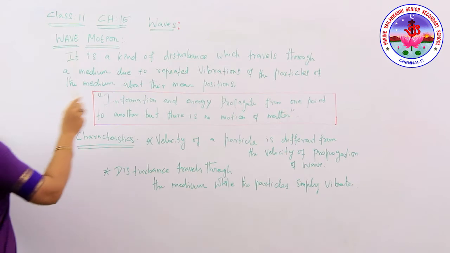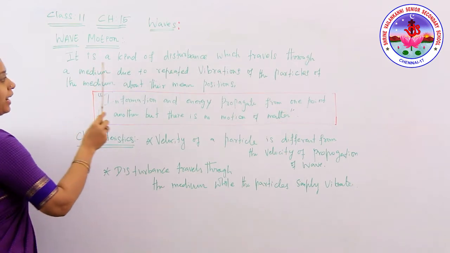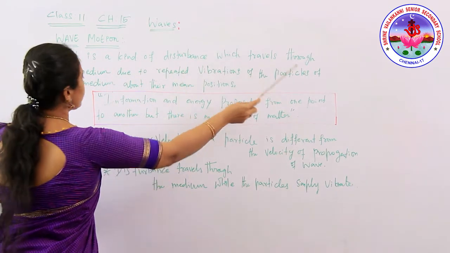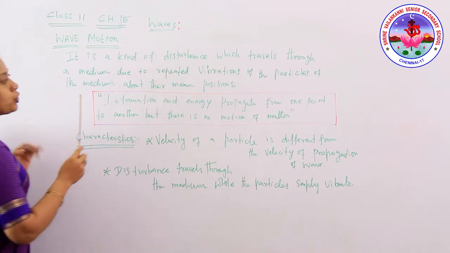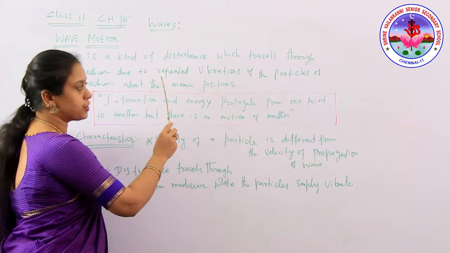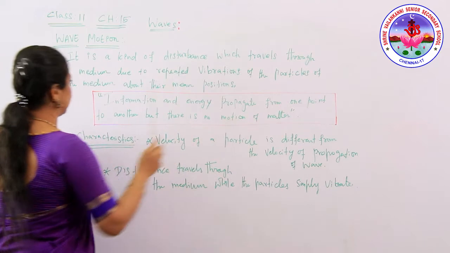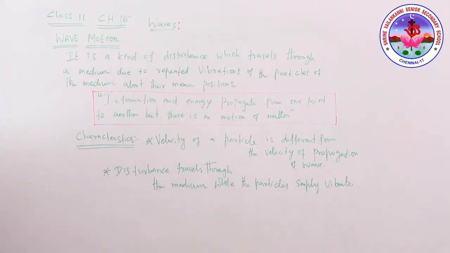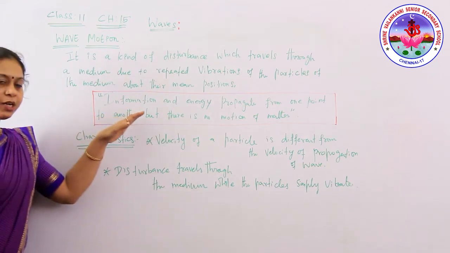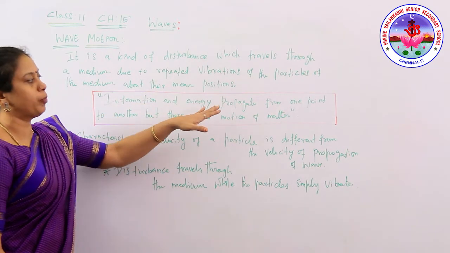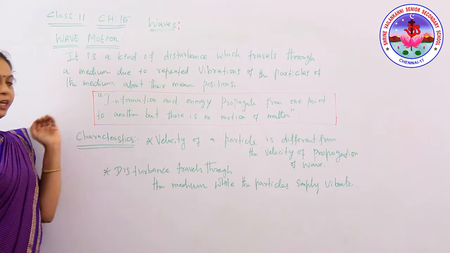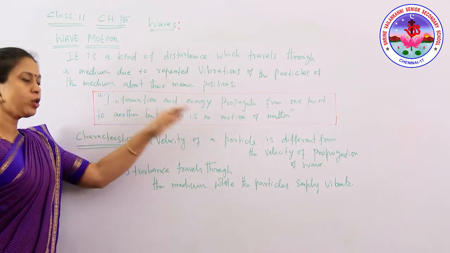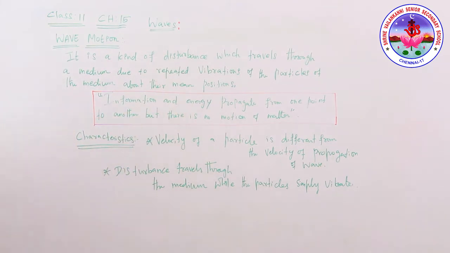Wave motion is a kind of disturbance which travels through a medium due to repeated vibrations of the particles of the medium about their mean position. That means the information and energy propagate from one point to another, but there is no motion of matter. What are the characteristics of a wave?